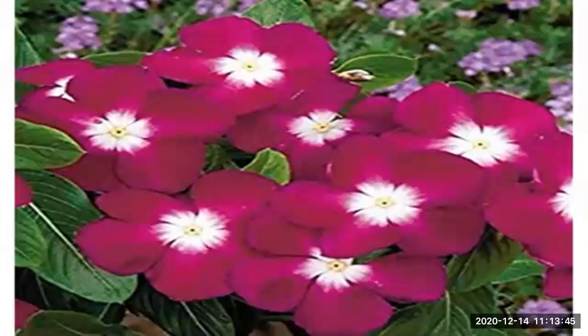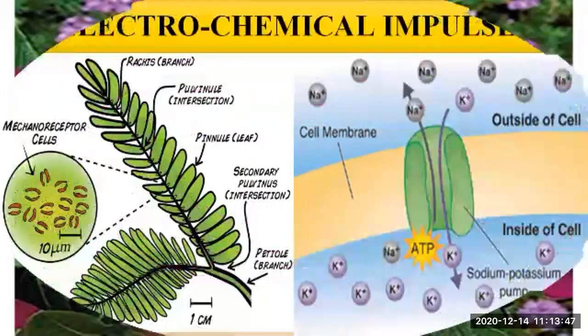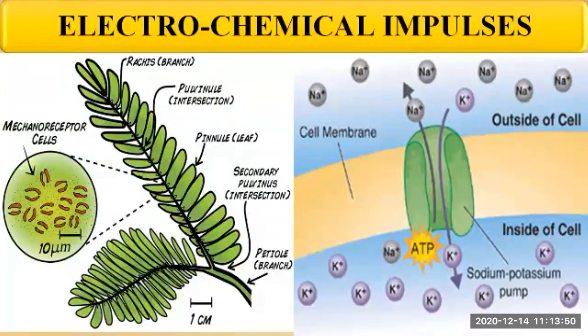The answer to this question is that plants use electrochemical impulses to transfer information from one place to another. Plants do not have any organs or organ systems to carry the information. So in case of plants, the information is carried in the form of electrochemical impulses, and these impulses transfer the information from one part of the plant to another.